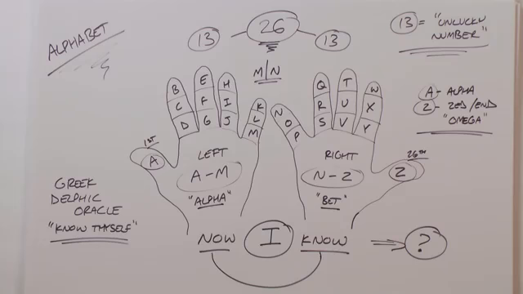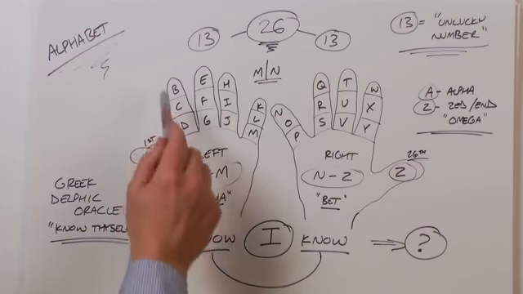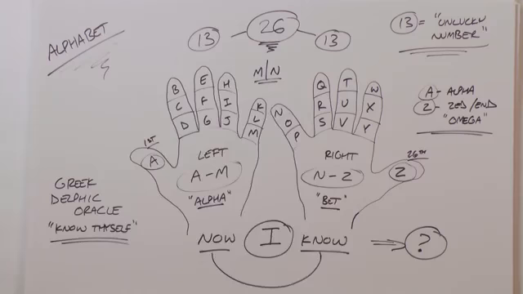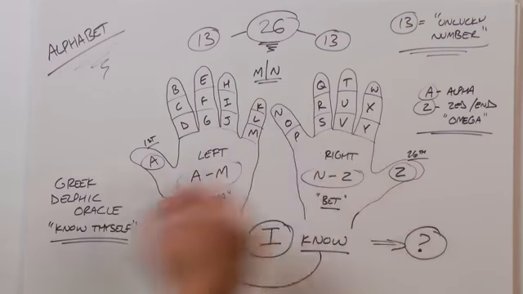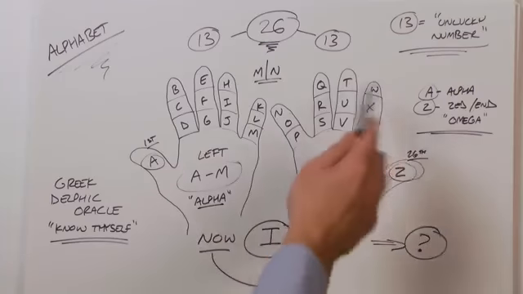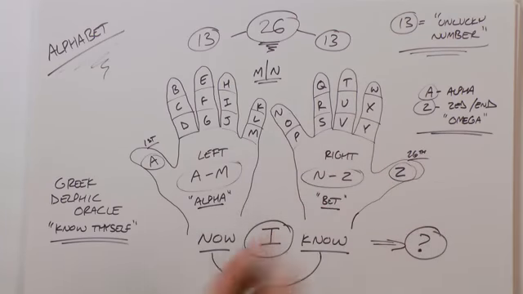So let's sing the alphabet song now. A, B, C, D, E, F, G, H, I, J, K, L, M, N, O, P, Q, R, S, T, U, V, W, X, Y, and Z. Now I know my ABCs, next time won't you sing with me?